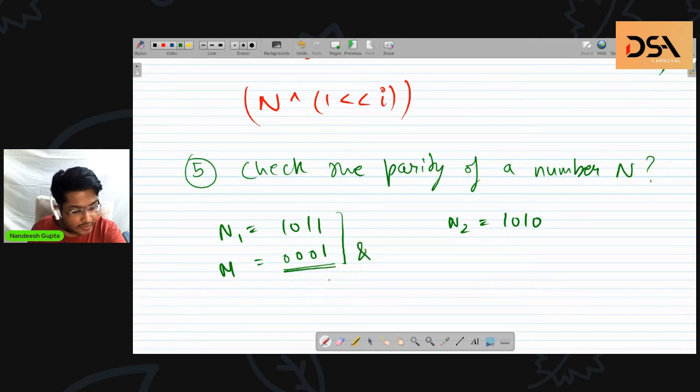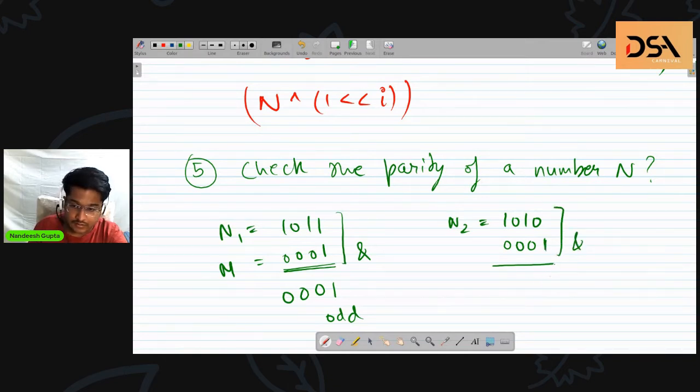After doing bitwise AND, all of the bits which are not at the 0th place will get reset, or become 0. And the bit at the 0th place will either be 1 or 0 depending upon the original number. If this bit is 1, we can say the number is odd. On the other hand, if the result after employing AND is 0, we can say the number is even.